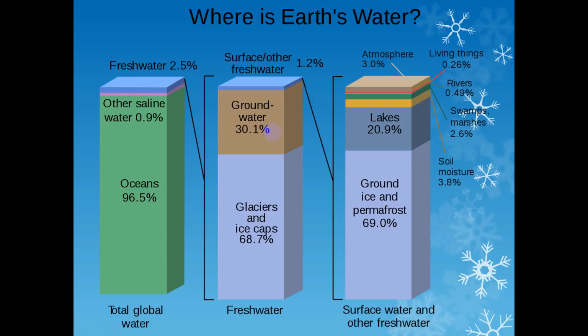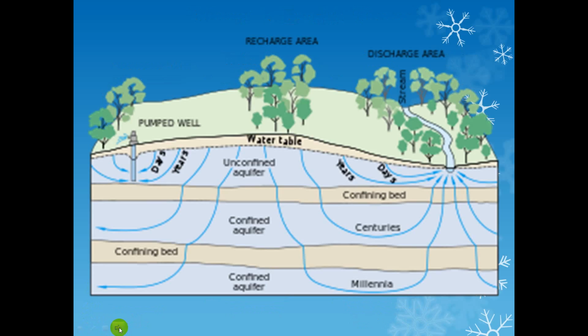In another graph, ground ice and permafrost are 69%, lakes 20.9%, living things only 0.26%, rivers 0.49%, and swamps and marshes 2.6%. So this data shows we have a minuscule amount of water to drink.